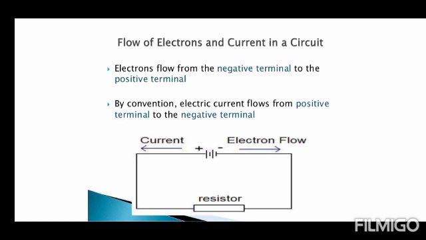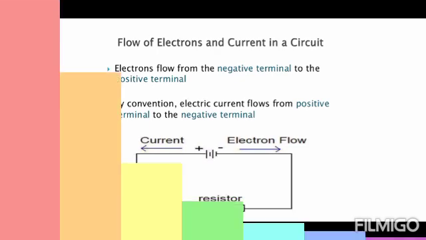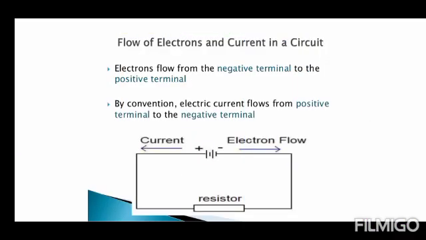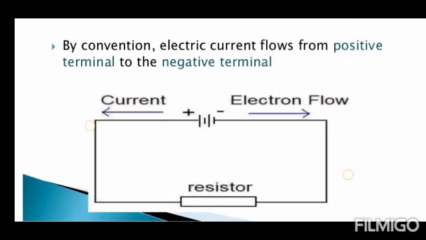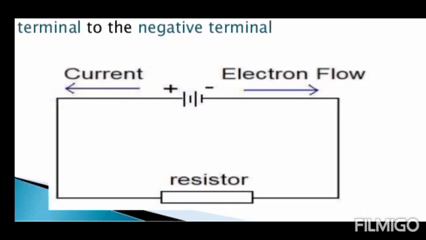Flow of electrons and current in a circuit. Electrons flow from the negative terminal to the positive terminal. By convention, electric current flows from the positive terminal to the negative terminal. You can see in the diagram the current, the electron flow, and the resistor, with positive and negative terminals.